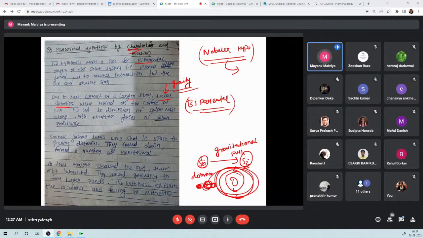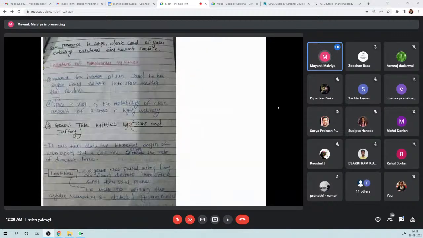So basically they are saying there were two parents. One was the sun, one was another star. Sun is the mother of the solar system, right? So all the planets which are there are nothing but primordial parts of the sun itself, right? And the father was some other star, which has now got away from our solar system. But there was a time when it came close to the sun, and it led to this distortion, which led to the creation of various planets in the solar system, right? So this was the basic theory.